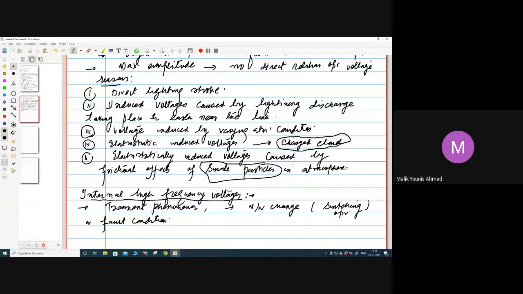So for internal high frequency voltages, what is the reason for developing them? The reason is transient phenomena, that means all of a sudden there will be a surge in the voltage that will arise when the state of the network is changed. How can the state of the network change? By switching operation, or by fault condition.